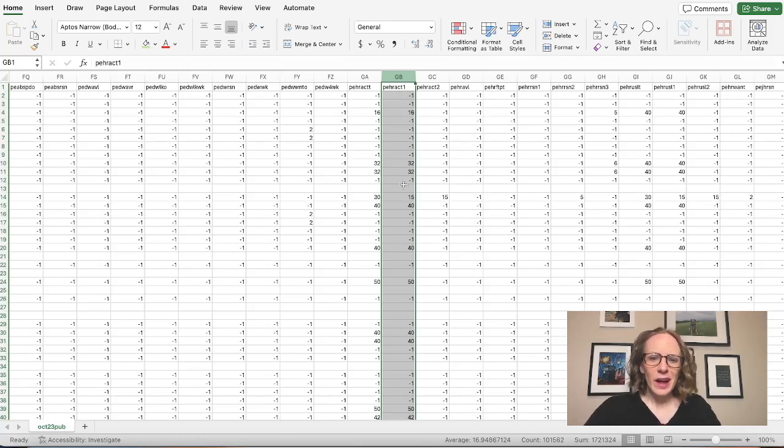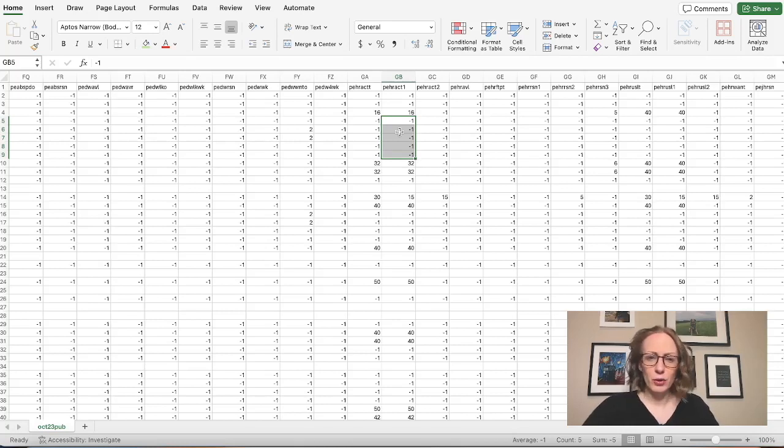Looking at this column, this is supposed to be saying something about the number of hours worked, but a lot of these are negative. I'm making an assumption here that these negative ones are maybe coming from someone who didn't answer the survey or skipped that question, I guess I should say.